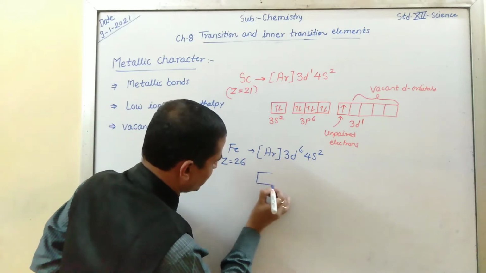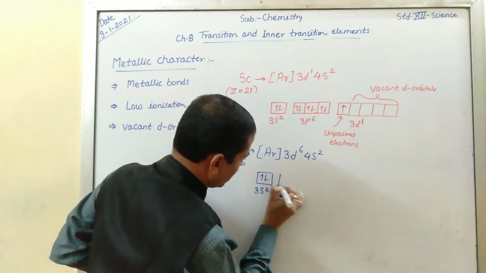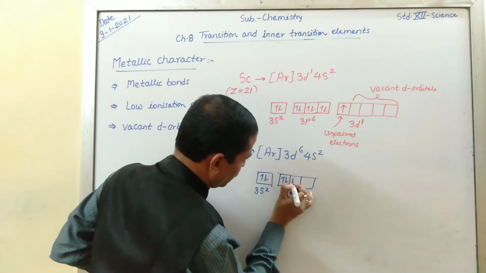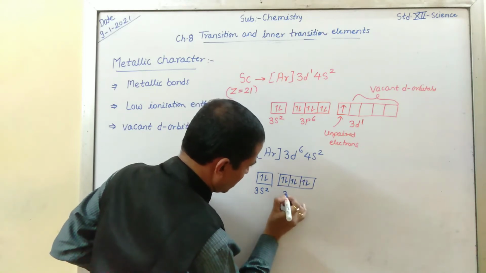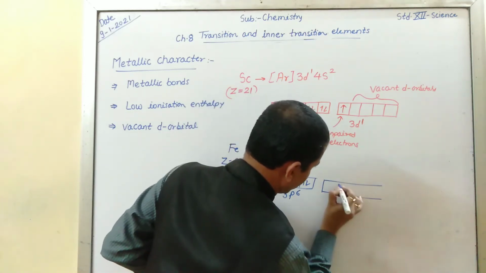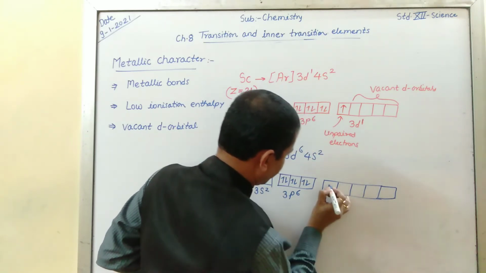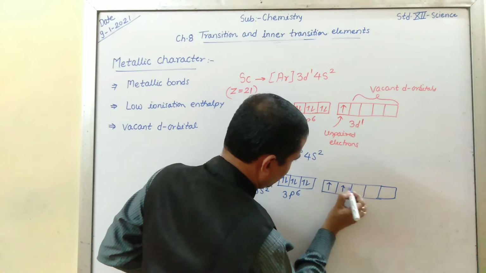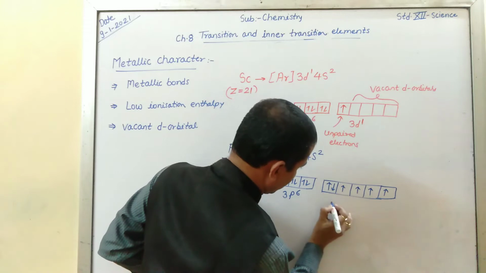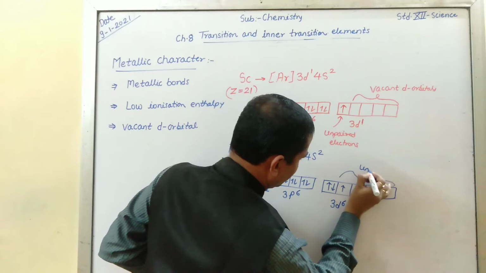For this again 3s2, 3p6, and here how to fill this is very important. 1 2 3 4 5 and 6. It is 3d6. It contains unpaired electrons.